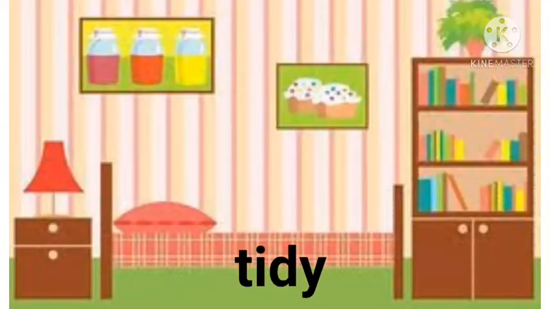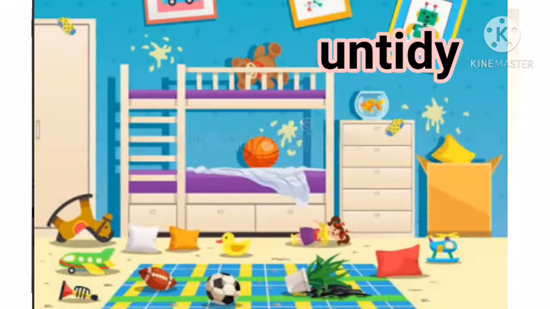Isn't it? So what do you mean by tidy? Tidy means to keep everything neatly, to arrange everything neatly and to keep in order. And what do you mean by untidy? Untidy is just the opposite meaning. Untidy means not neatly arranged, isn't it? Yes. Okay, so let's do the textual exercises now.